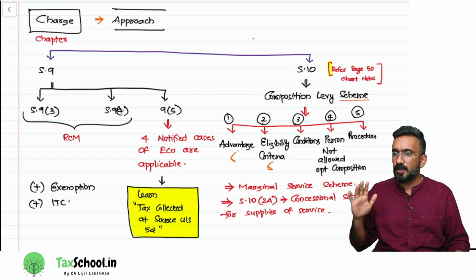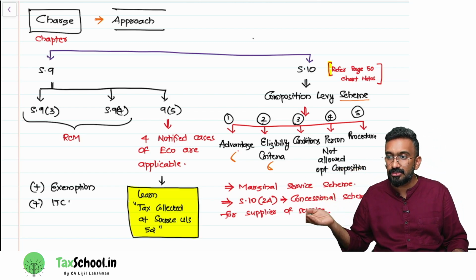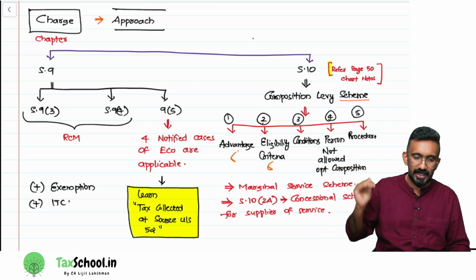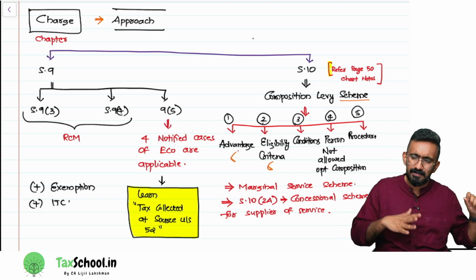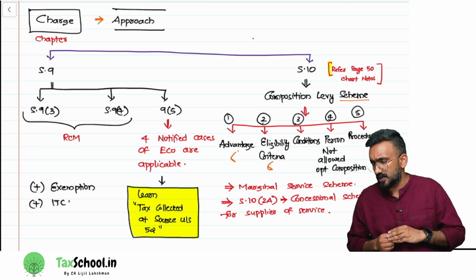Also, while you learn 9 subsection 5, I would recommend you to learn tax collected at source under section 52. So I'm clubbing those two areas of discussion together. Considering those to be important, I might club that with the charge chapter discussion itself. We can finish off those two areas as well.